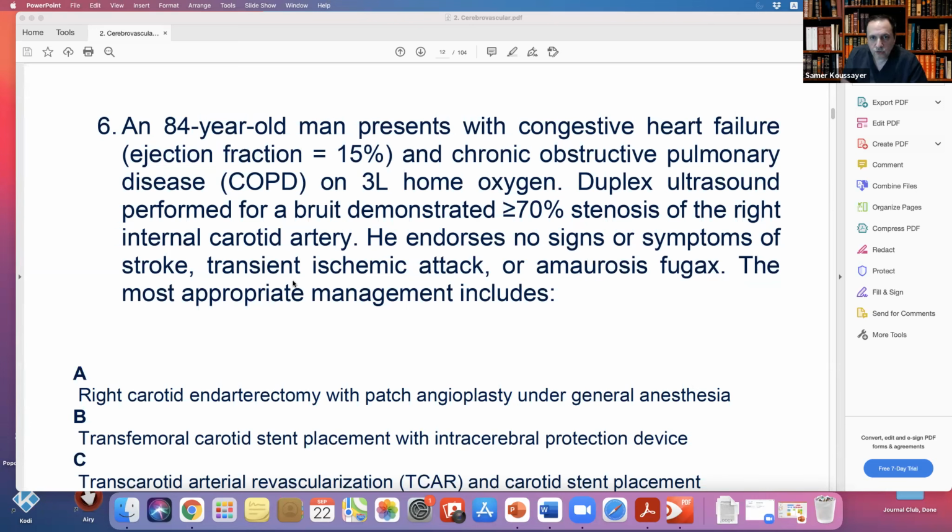Although some people start stenting, this is not what the guidelines say. Some people say we can do surgery or stenting, but it's not the guideline. The guideline says that because this guy's life expectancy is less than 5 years, he will not live 5 years, I don't think he benefits from anything, even surgery or stenting. So this one, I will put him on best medical treatment. Let's see what the options said.